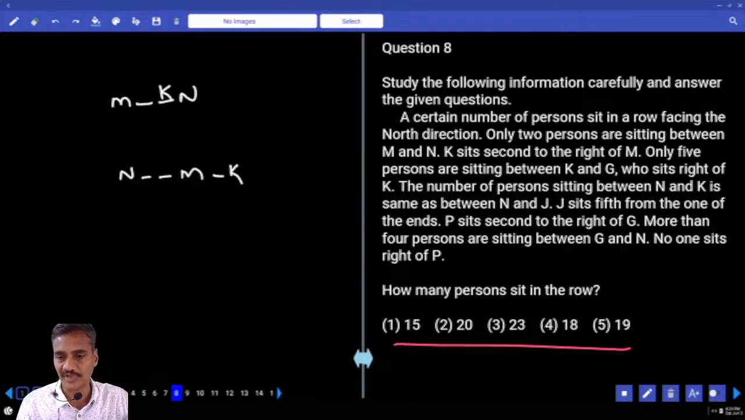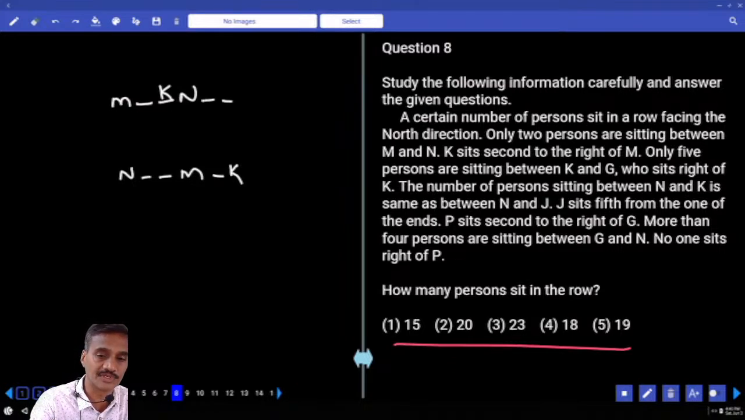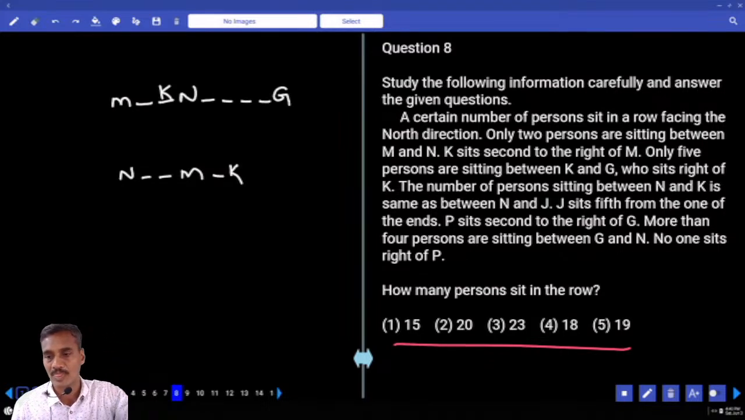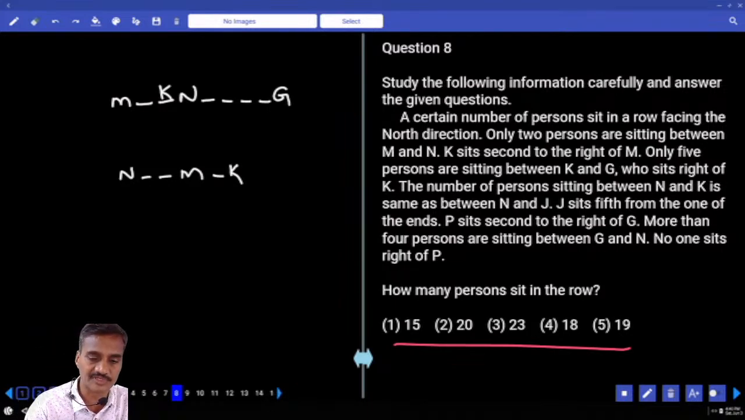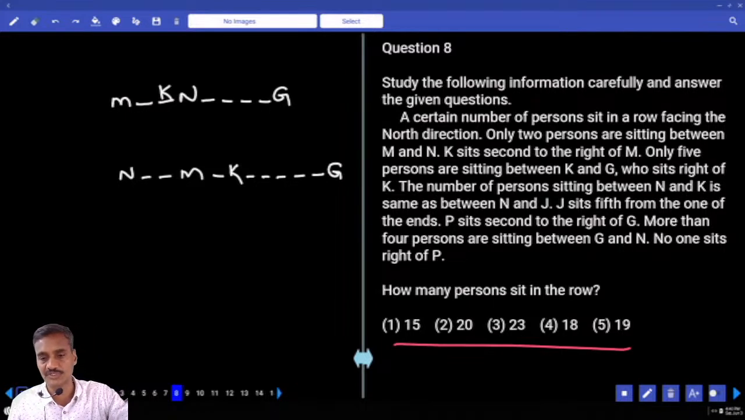And only 5 persons are in between K and G. G sits to the right of K. 1, 2, 3, 4, 5. Only 5 persons between K and G, and G is to the right of K.